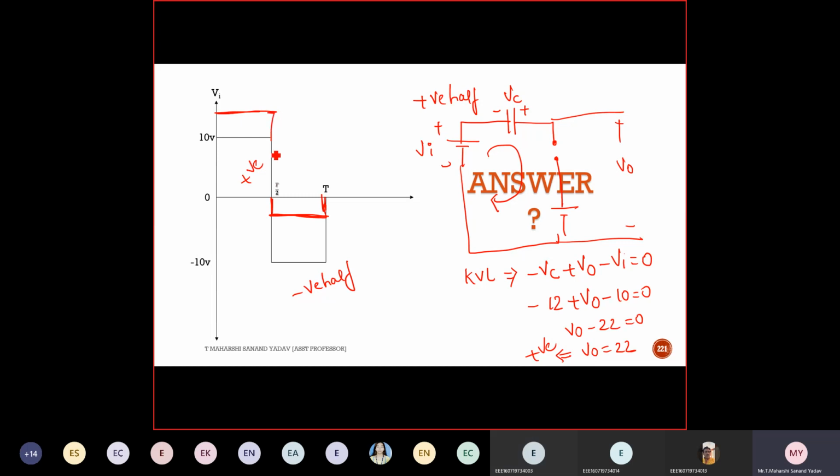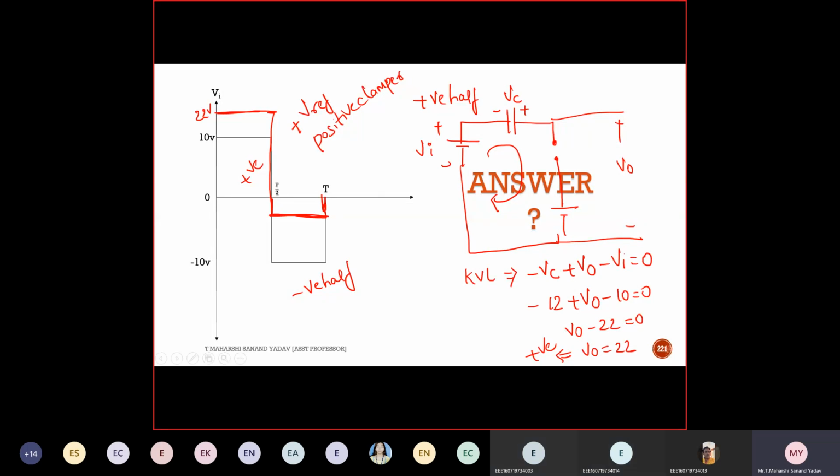So here it will be something 22 volt. This is the diagram for the biased positive clamp, with positive reference. Positive clamp. So any doubts with this?